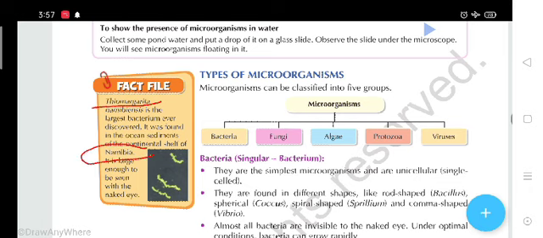Students, earlier I told you that we are not able to see microorganisms with the naked eye, but this is the exception, and we can say it has a larger size. It has a larger size among the other microorganisms, and we are able to see this bacterium with the naked eye.